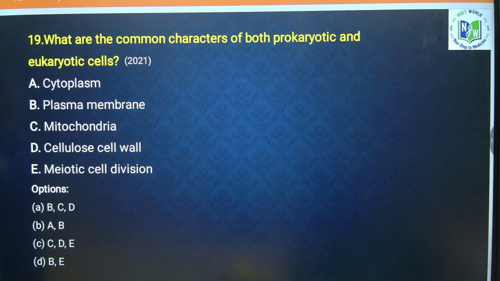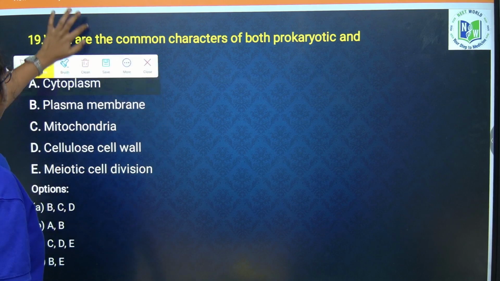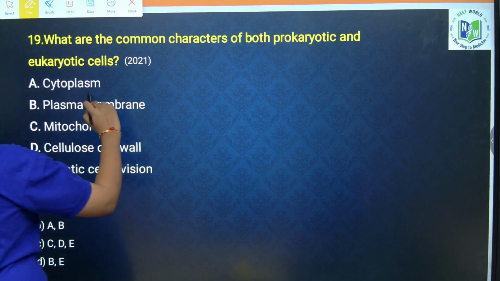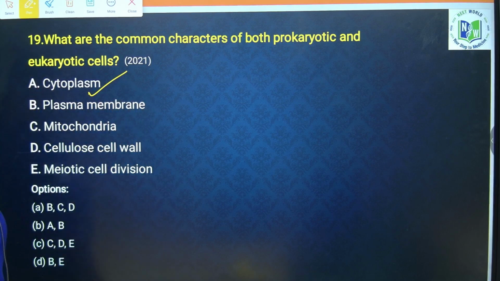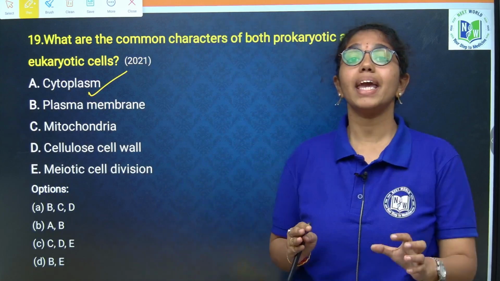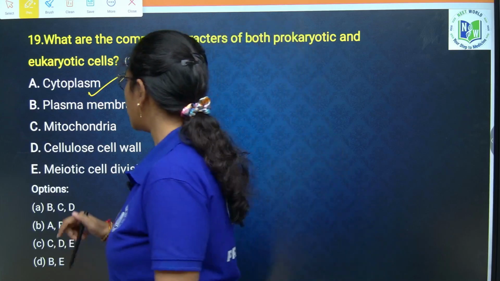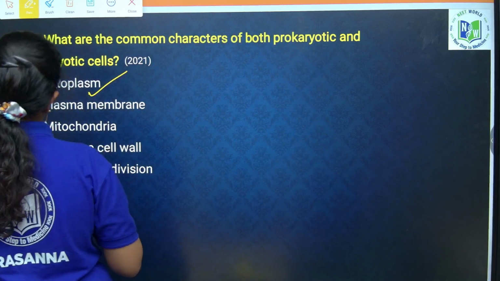Here the question is about common characteristics between both prokaryotes and eukaryotes. In prokaryotes cytoplasm is there, and in the eukaryotic cell also cytoplasm is there, wherein cytoplasm is the main arena of all the cellular activities that keeps the cell in a living state.